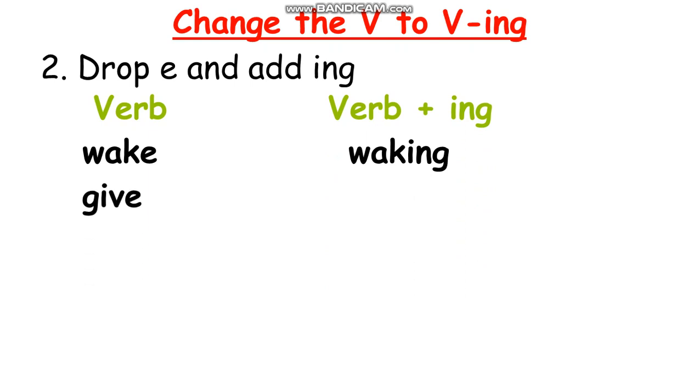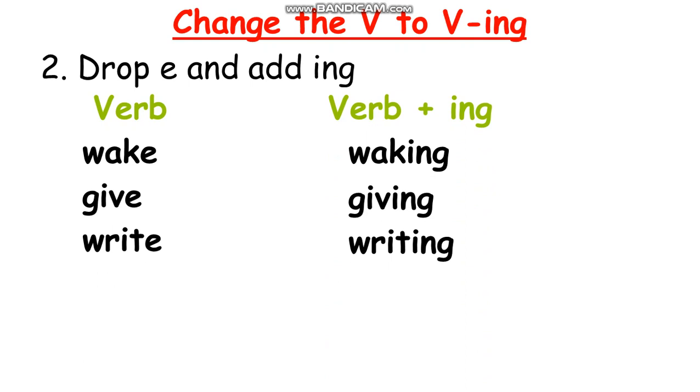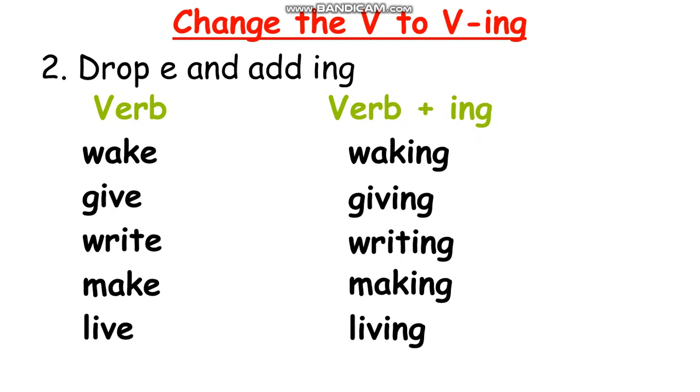Give, giving. Write, writing. Make, making. Live, living. Alright, so when a verb ends with e, you drop the letter e and add ing. This is rule number two.